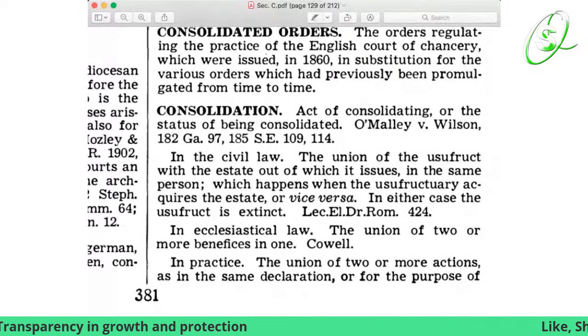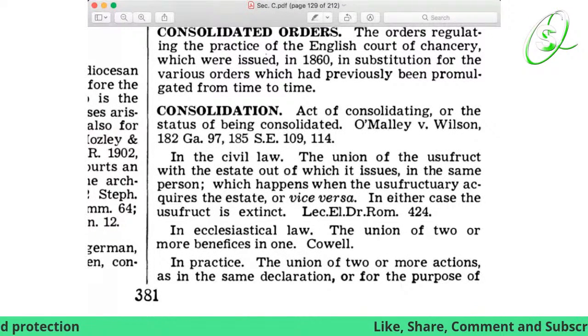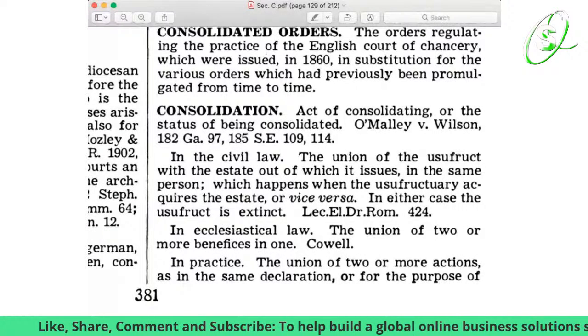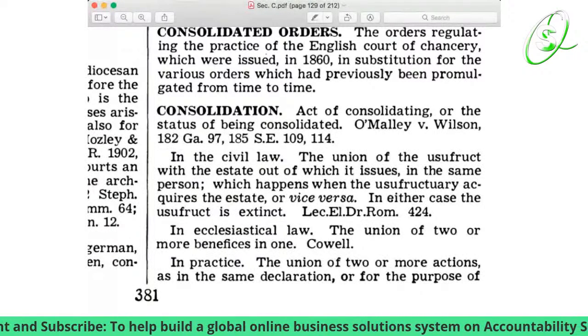Consolidation: an act of consolidating or the status of being consolidated.